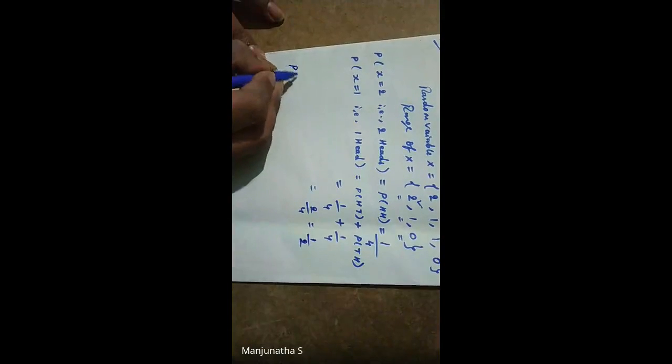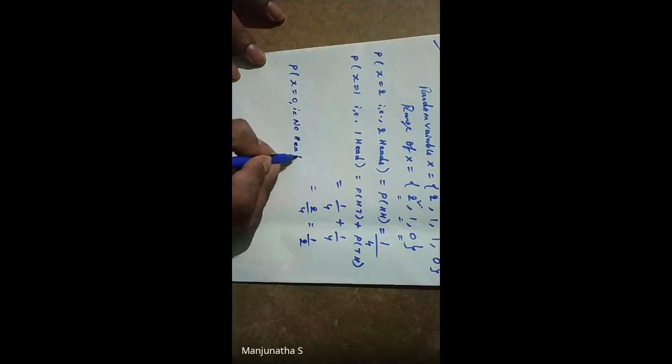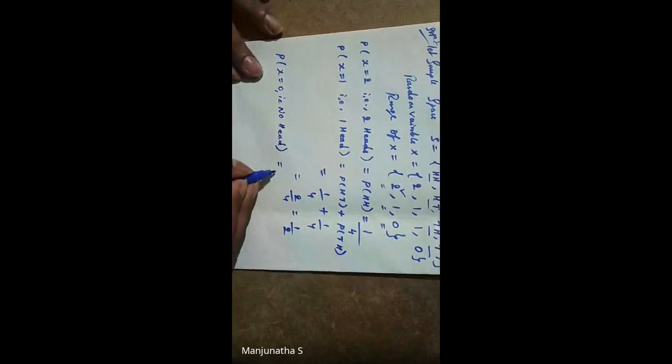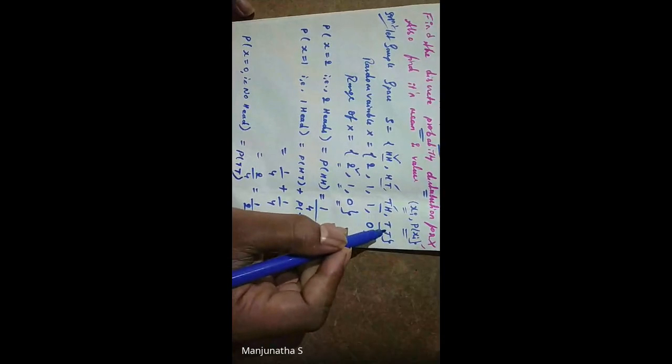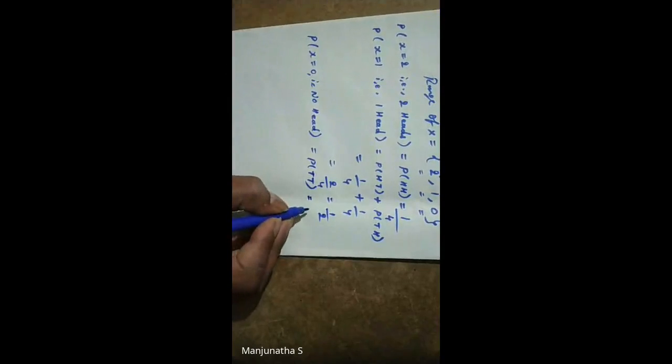Next, the probability of getting no head. No head is nothing but tail tail.